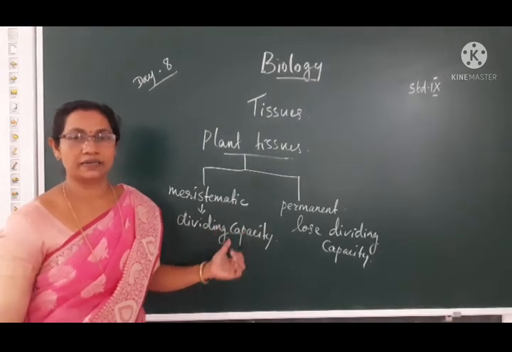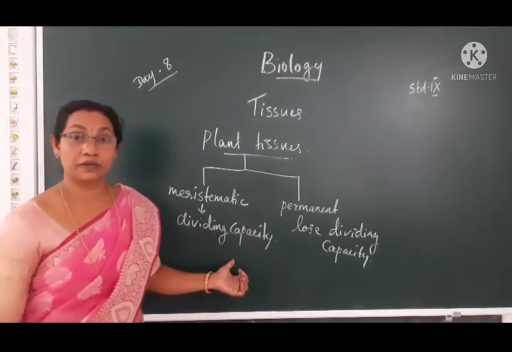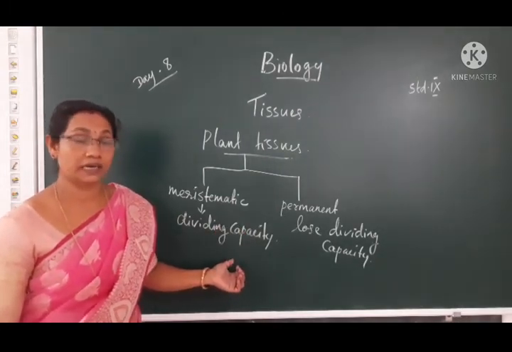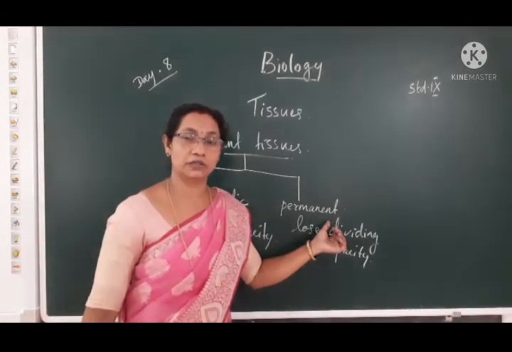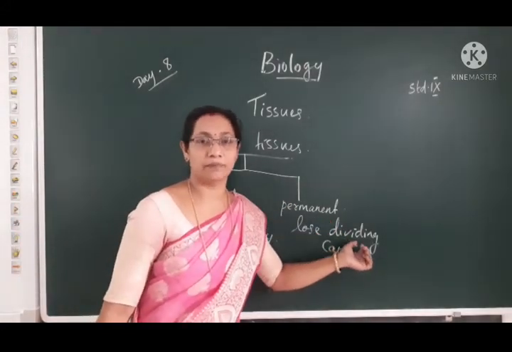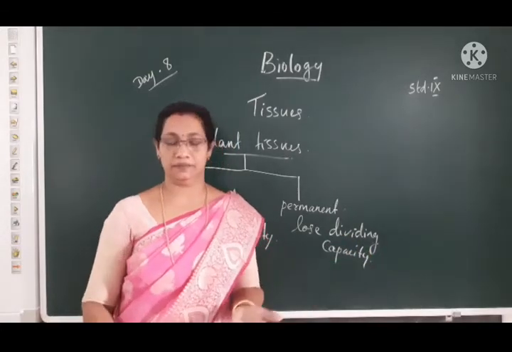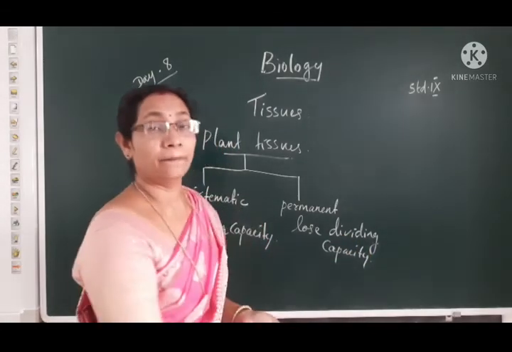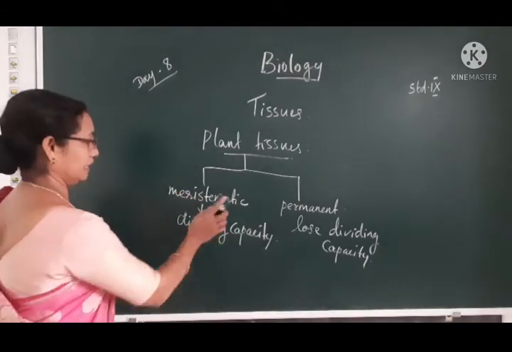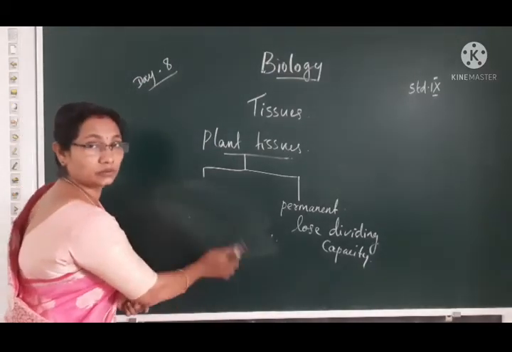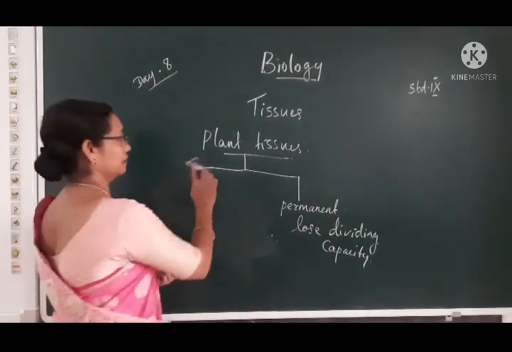Meristematic tissues have the dividing capacity. They continuously undergo cell division throughout their life period. Permanent tissues lost the dividing capacity and they begin to perform one particular function. Then based on the position, the meristematic tissues are of three types.